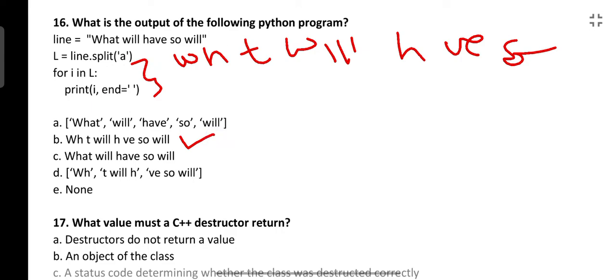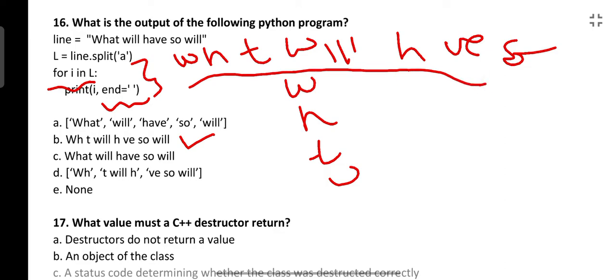But what is this end is equal to space doing here? In Python, if you do not give this, then how will this be printed? Because we are running a for loop, each and every index it will take. So it will be printing like this: W, H, T, W, and in the next line it will print. And when you are giving end is equal to single quote space, everything will be printed in the same line. That's what it is doing here. I hope it is clear.